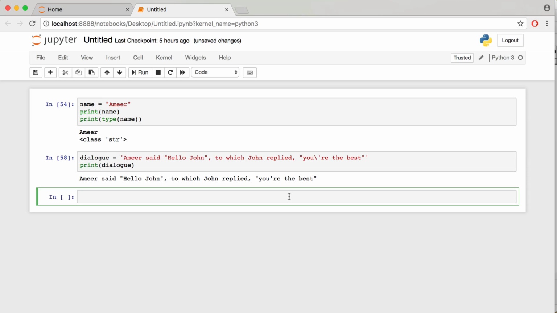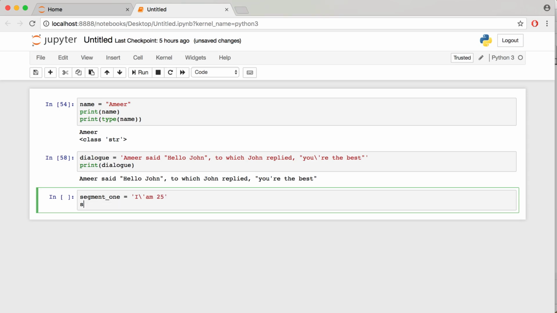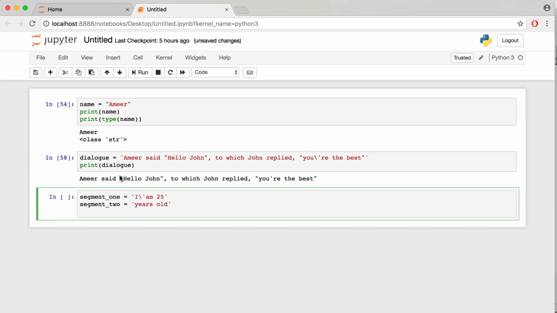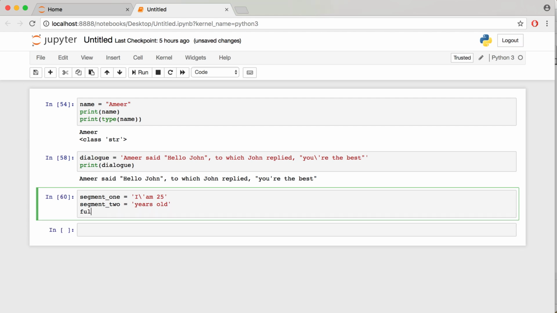For example, set a variable segment1 is equal to I am 25, and set another variable segment2 is equal to years old. We need to concatenate these two strings to make a full sentence. What we'll do is we'll write full sentence is equal to segment1 plus segment2.